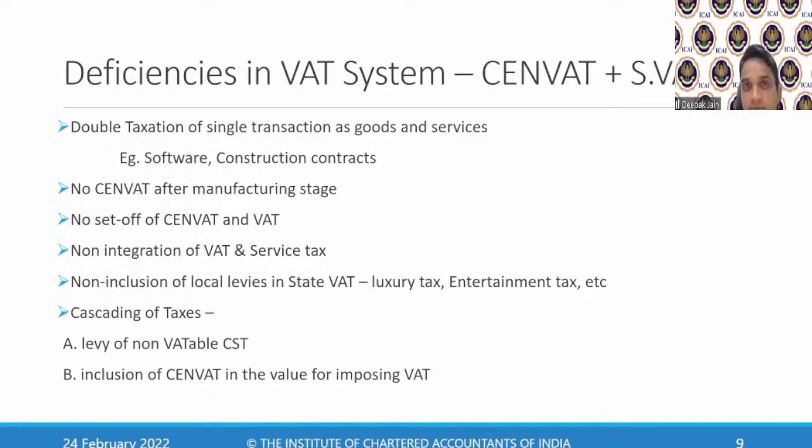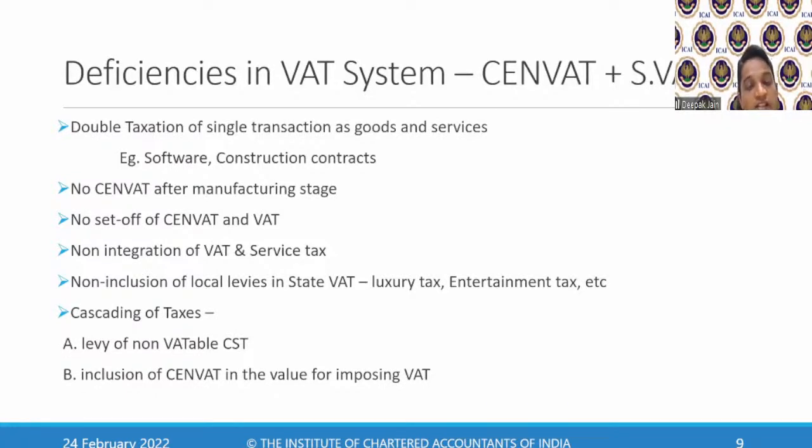But under GST, if I'm taking any service, the other person will charge me CGST, SGST or IGST, which I can claim as a credit against my sale of goods. So in GST, that's possible. But these were the deficiencies which were there under the earlier system.